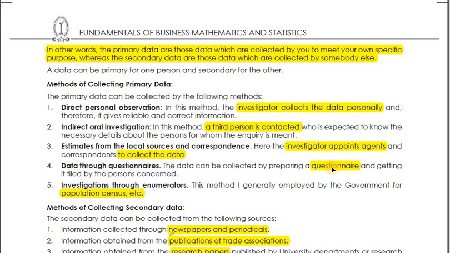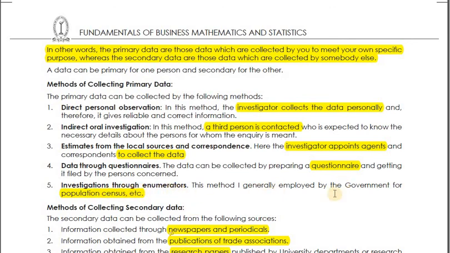Okay, so for the questionnaire, you have to design a questionnaire. In a questionnaire, there can be close-ended questions like yes, no, or four options from which you tell them to select one, or open-ended questions where they have to write an explanation or a short answer. Then you can send those questionnaires. Nowadays we can prepare Google Forms and send them through WhatsApp and email, and request the respondent to fill up that form, or you can go personally and meet them, or sometimes go and ask them. Many other things are also there, like personal interview, which will also come here.